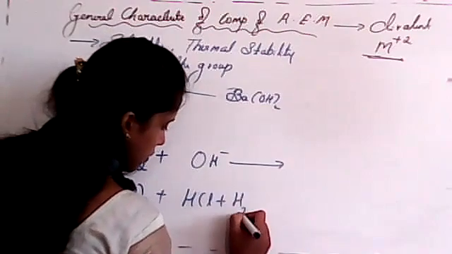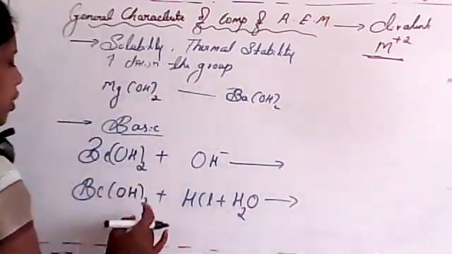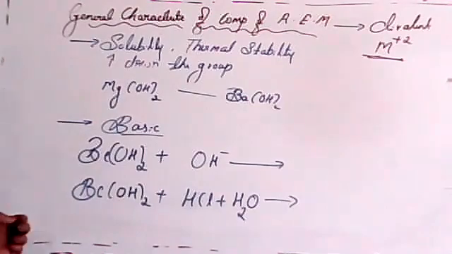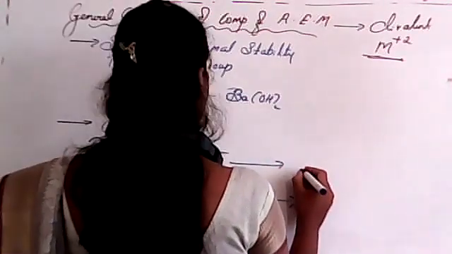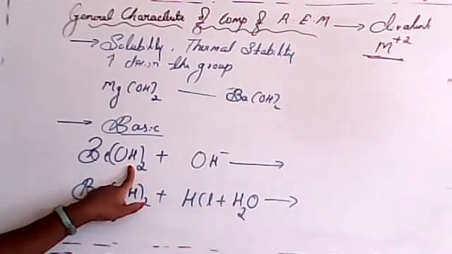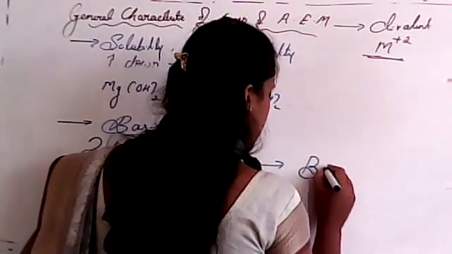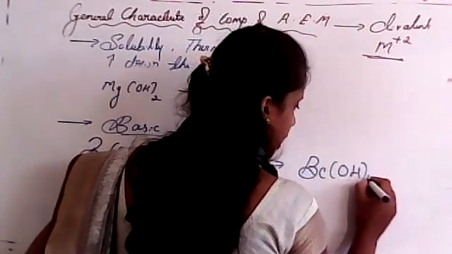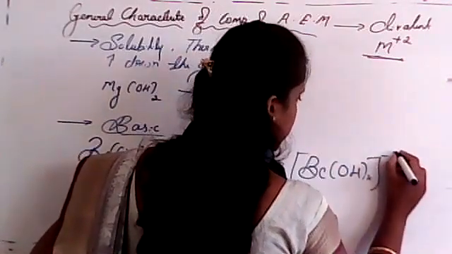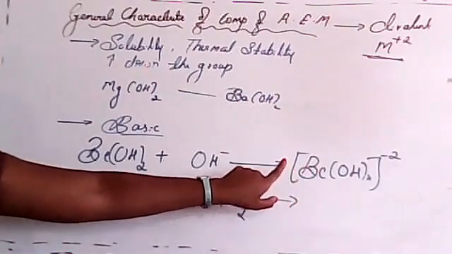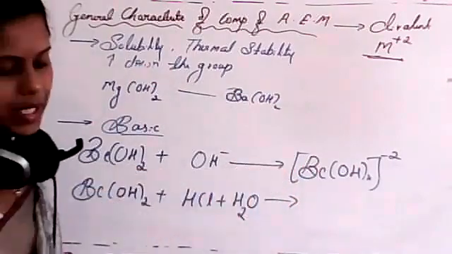So now, students, what will be the main reaction? Beryllium hydroxide, Be(OH)2, will form beryllate ion, Be(OH)4 with 2- charge. This is known as beryllate ion.